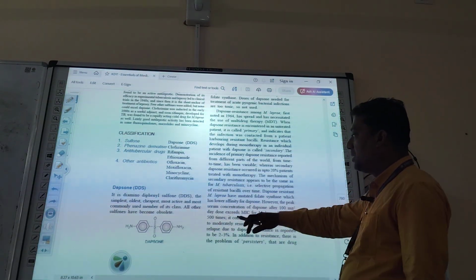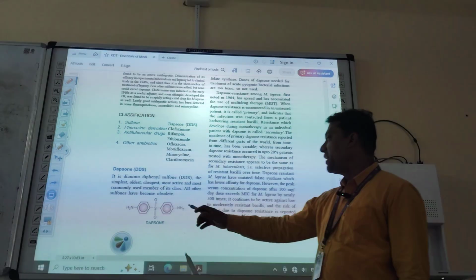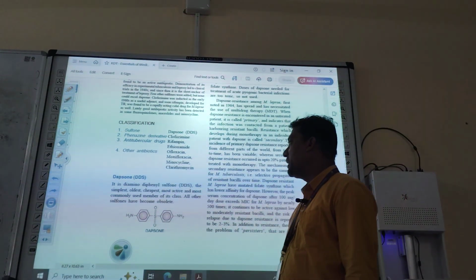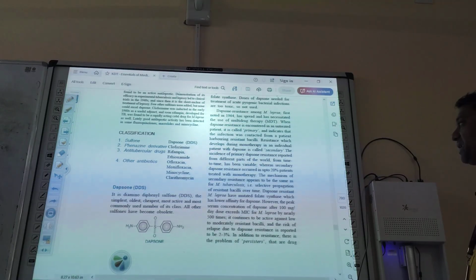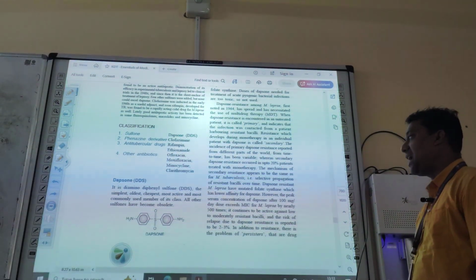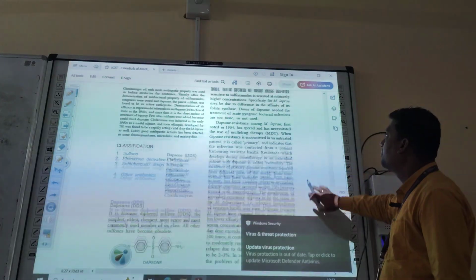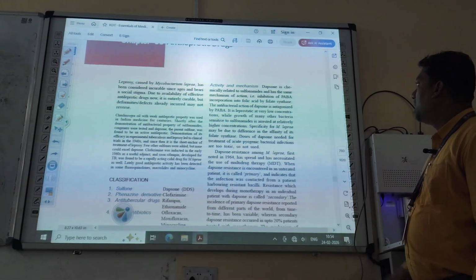Okay. First we discuss dapsone. This is the structure of dapsone, diamino diphenyl sulfone. It is the simplest, oldest, cheapest and most active and most commonly used member of its class. Then the activity and mechanism of dapsone.